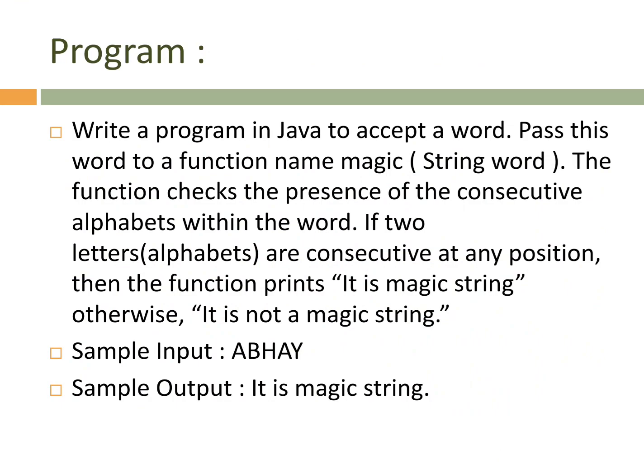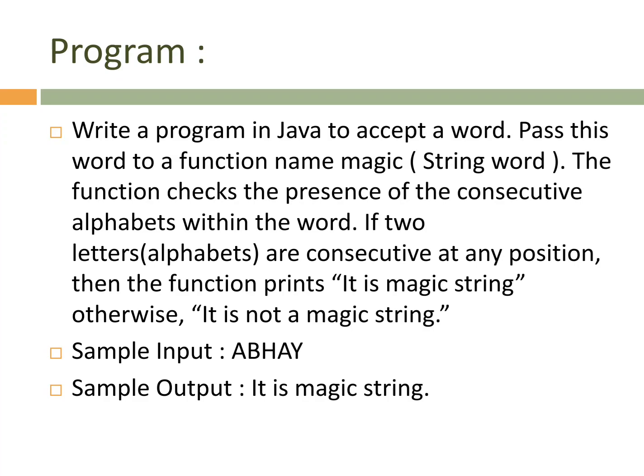One example I want to tell you of pass by value, or call by value, by creating one program. See, programmers, we have to find whether our word is a magic string or not.